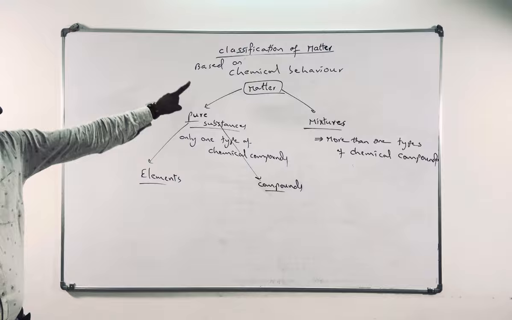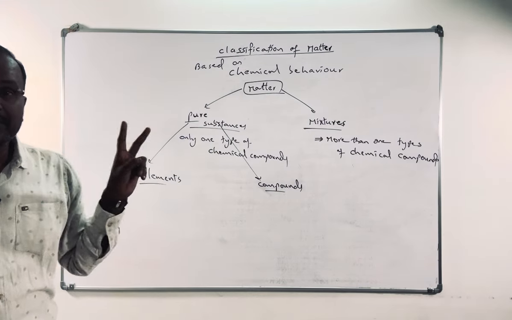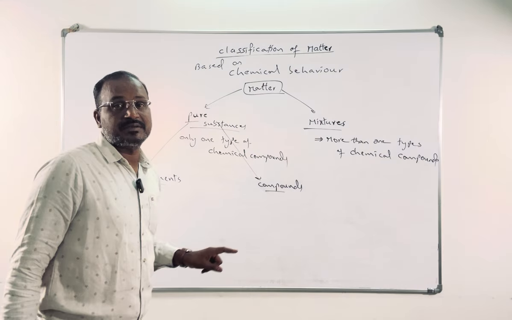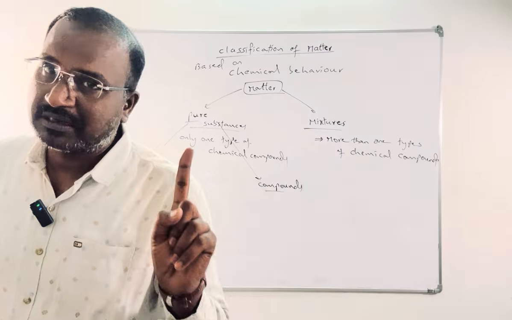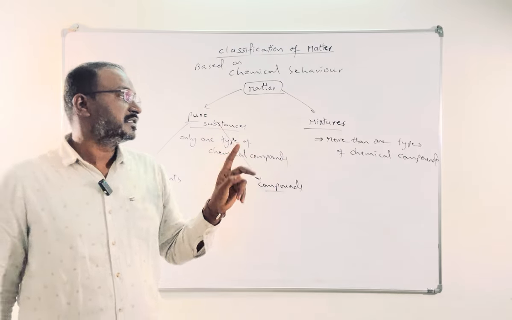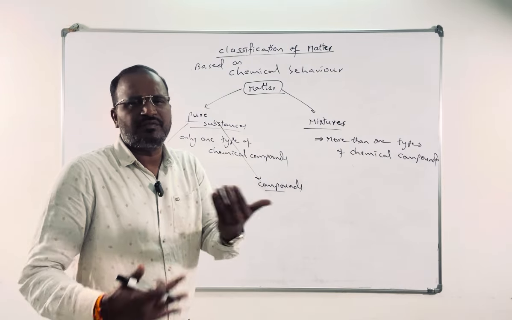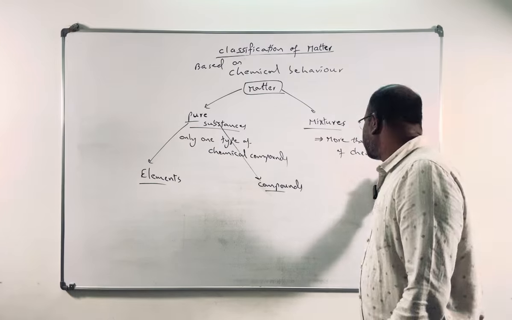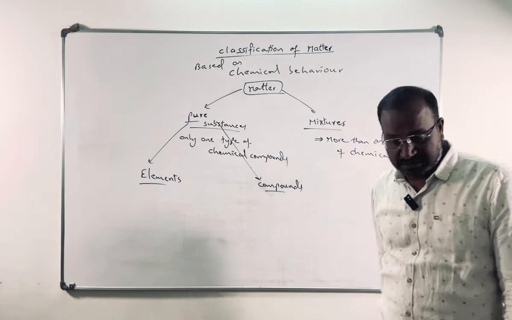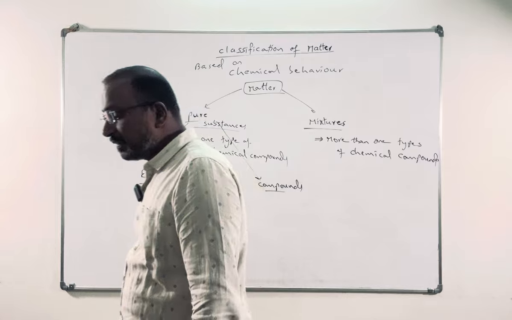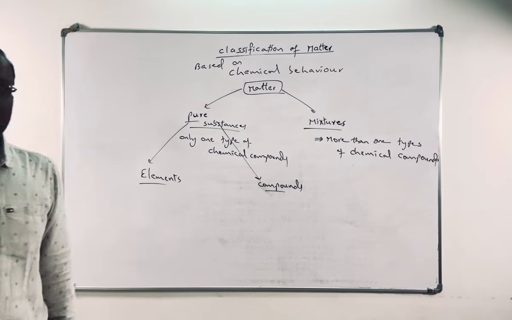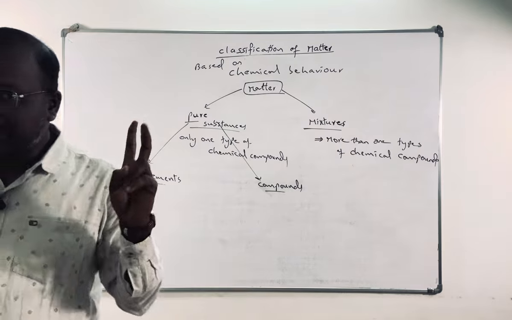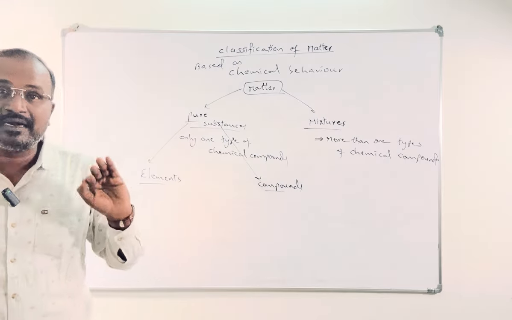I told you, based on chemical behavior, the matter is of two types, pure substances and mixtures. Pure substances means only one type of chemical compound is present. Mixtures means more than one type, maybe two, three, four, depending upon its composition. So if more than one type of chemical compounds is there, we call it a mixture. If only one type of substance is present in the matter, we call that matter a pure substance. That pure substance, once again, has two types: elements and compounds.